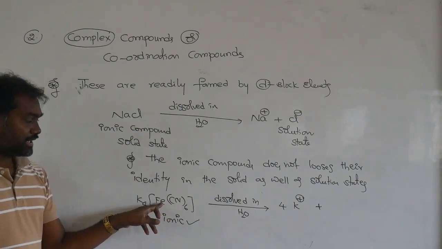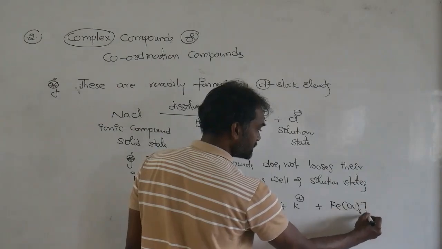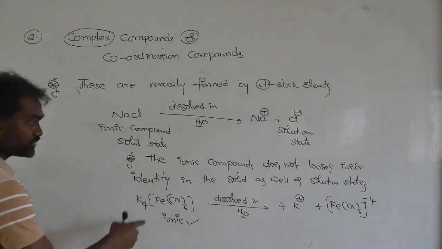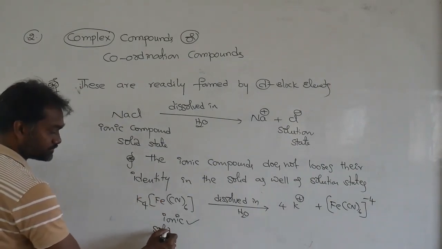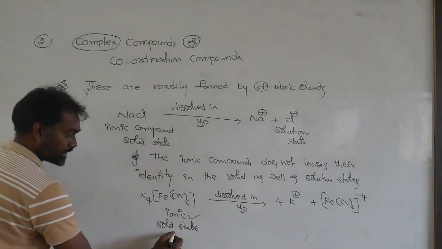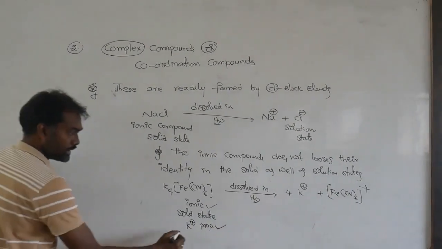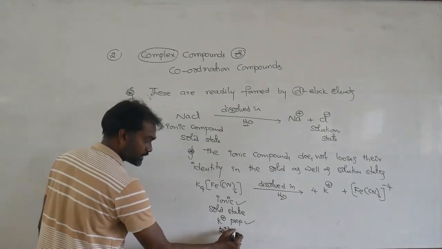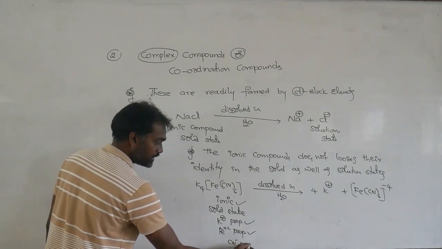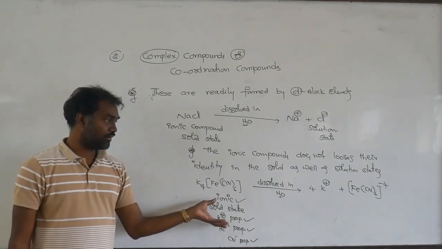Next, here iron and cyanide, Fe(CN)6 with four negative charges, this ion is coming. If you see in the solid state, what happens? Potassium property is showing, iron property is showing, and cyanide property is showing. In the solid state, you get potassium, iron and cyanide, all the properties.